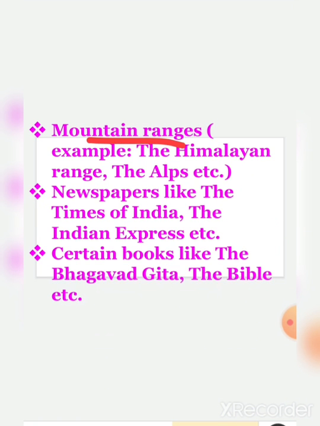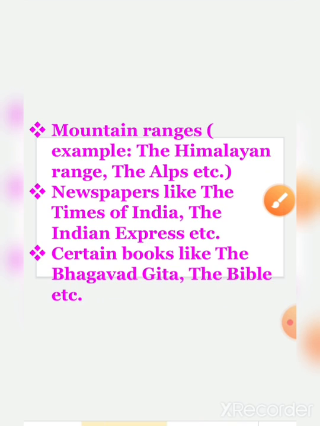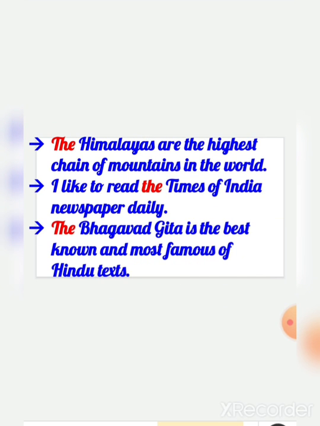Now mountain ranges, like the Himalayan range, the Alps, newspapers like the Times of India, the Indian Express, etc., and certain books like the Bhagavad Gita, the Bible, etc. Example, the Himalayas are the highest chain of mountains in the world.